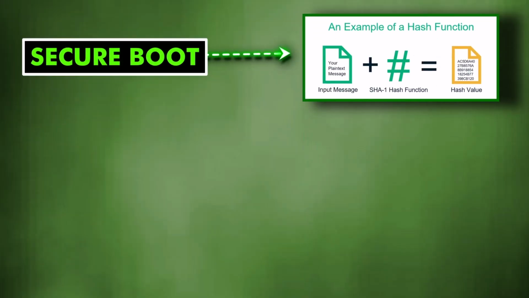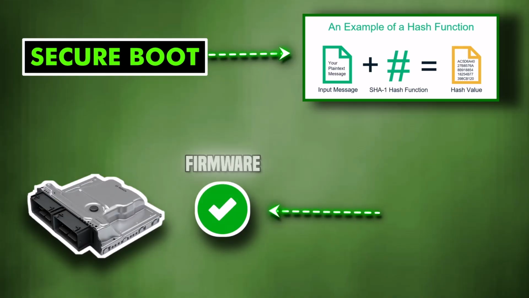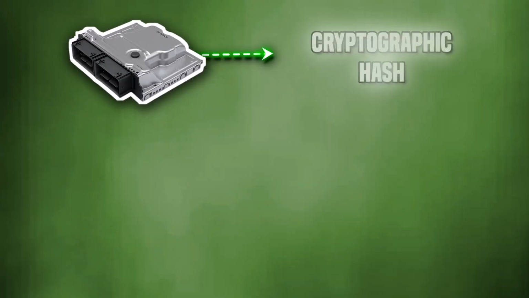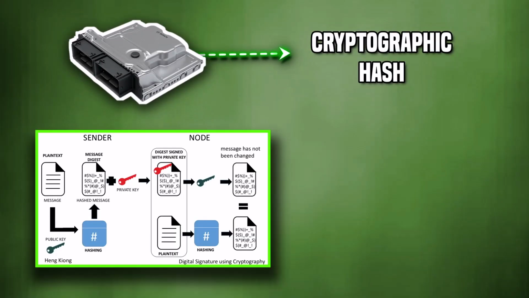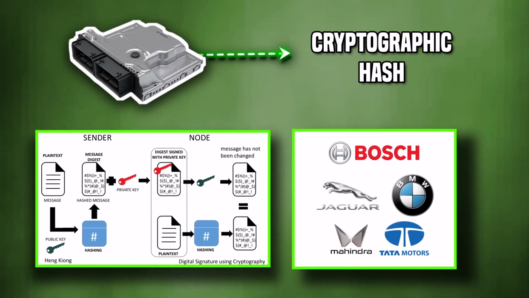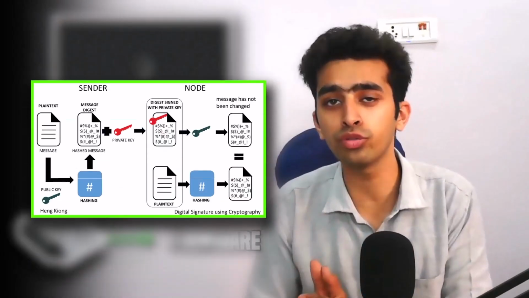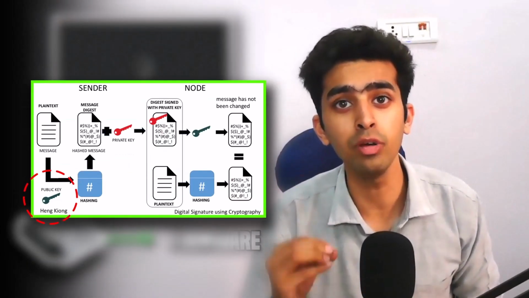Technically, secure boot is a cryptographic security feature that ensures that ECUs only run the authentic firmware installed in them by an OEM. And how does it achieve this? It is achieved through cryptographic hashing. The ECU checks the cryptographic hash of the firmware during boot. With digital signatures, the firmware booting in the ECU is signed by an OEM private key. At boot time, the ECU checks the authenticity of the firmware using the public key installed in it, to verify whether the OEM-authorized firmware is booting up.